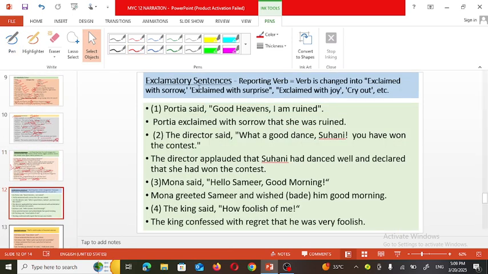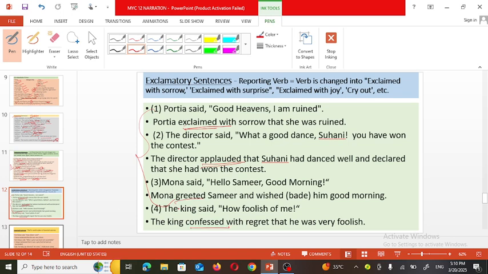Now, in exclamatory sentences, what kind of changes can be there? As I have told you, these sentences show our excitement, surprise, anger and so on. So here, accordingly, we need to use a proper reporting verb, such as exclaimed, applauded, said, greeted, or confessed.